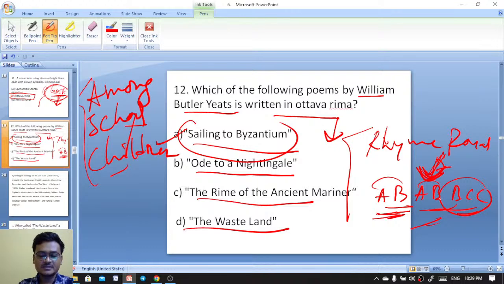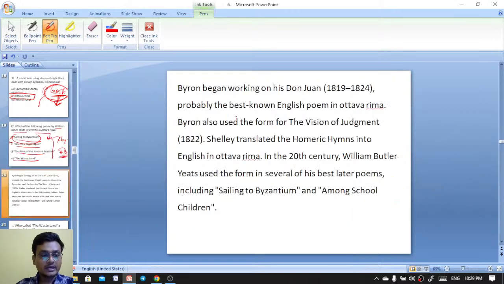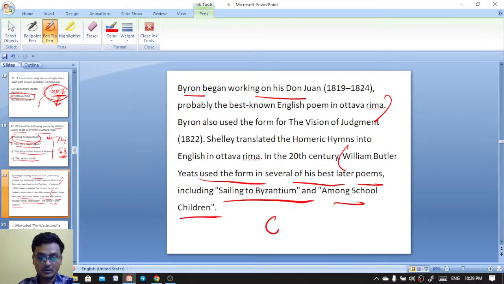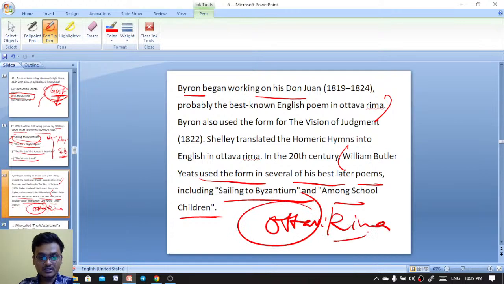Here Byron began working on his Don Juan in ottava rima, and William Butler Yeats used that form in his poems Sailing to Byzantium and Among School Children, ottava rima. Check it once more. Correct? Yeah, exactly. Thank you.